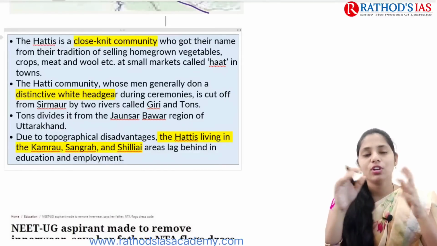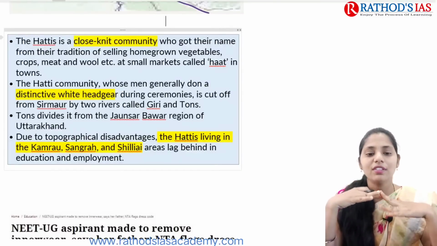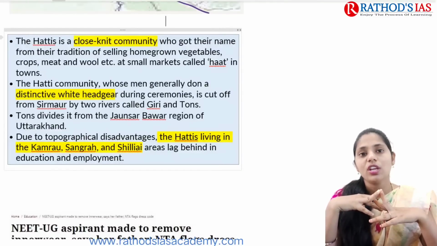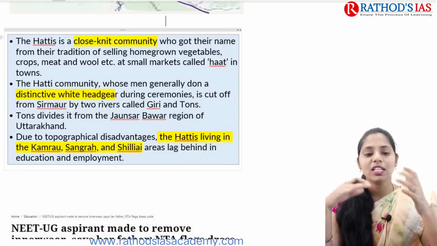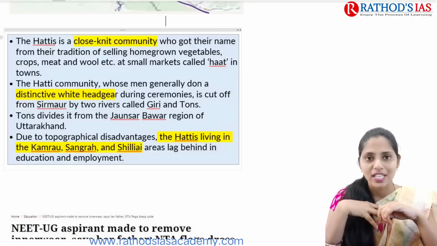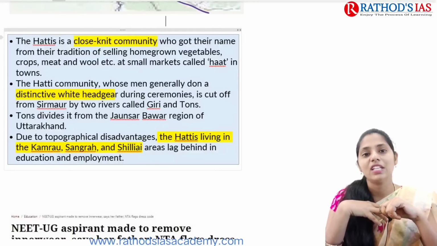The river Tons mainly divides it from the Jaunsar-Bawar region of Uttarakhand. If you're talking about disadvantages of this area, the Hatis mainly live in the Kamrau, Sangrah and Shillai areas. These areas mainly lag behind in education as well as employment opportunities.